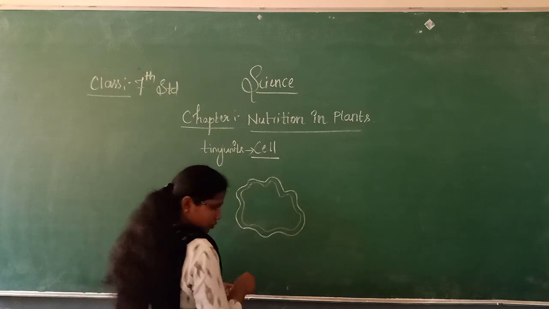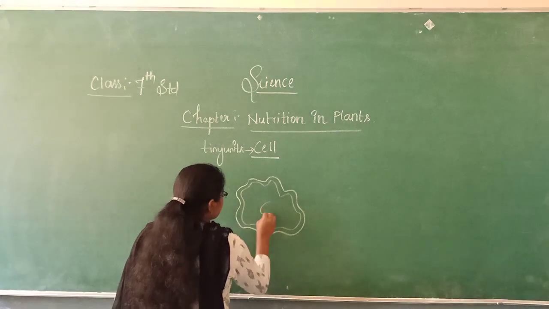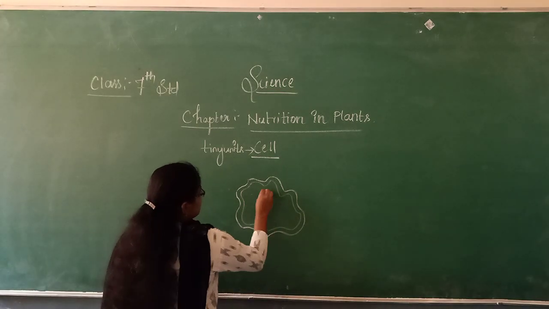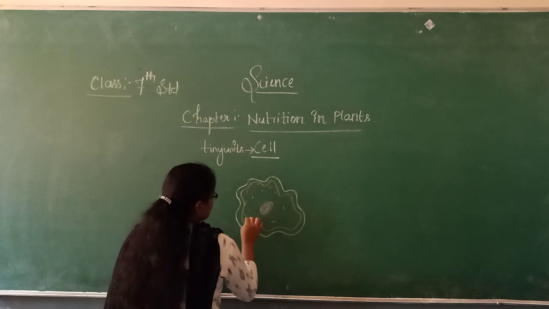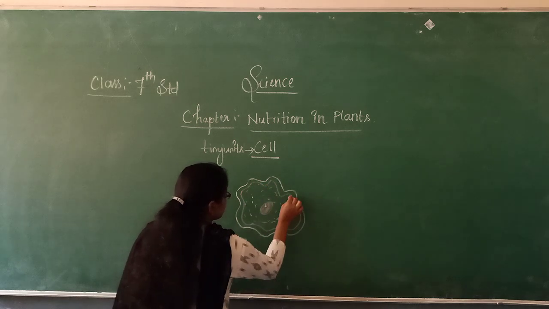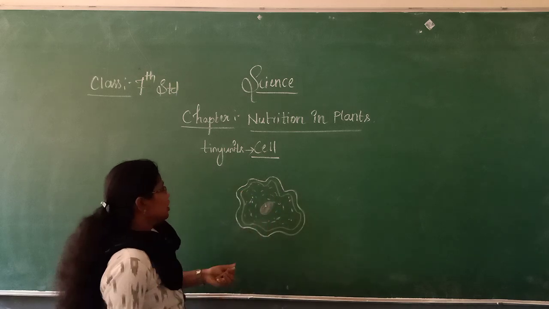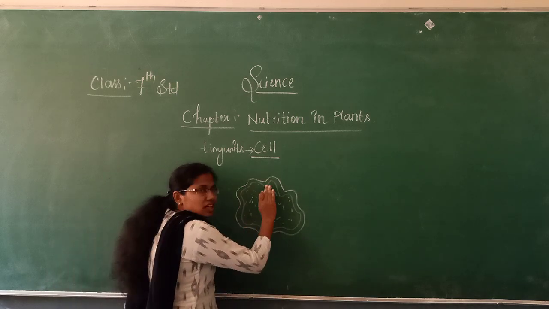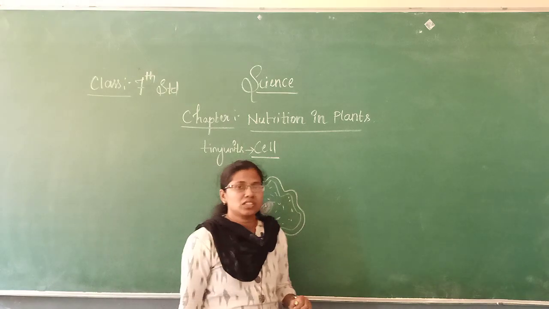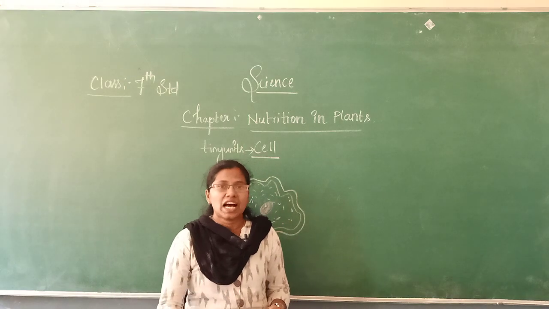This is the simple rough diagram of a cell. There are so many cells, that is, plant cell and animal cell.